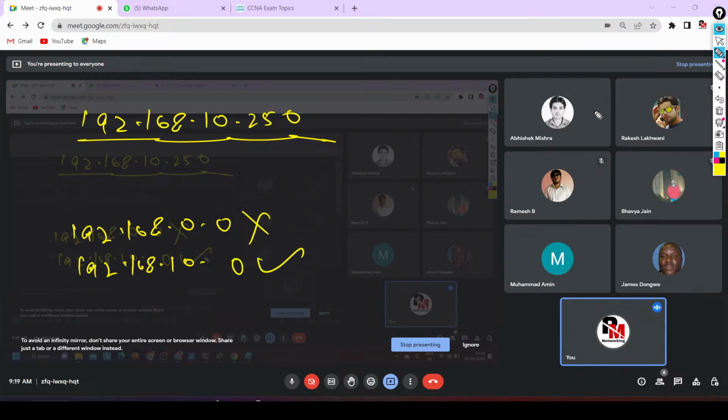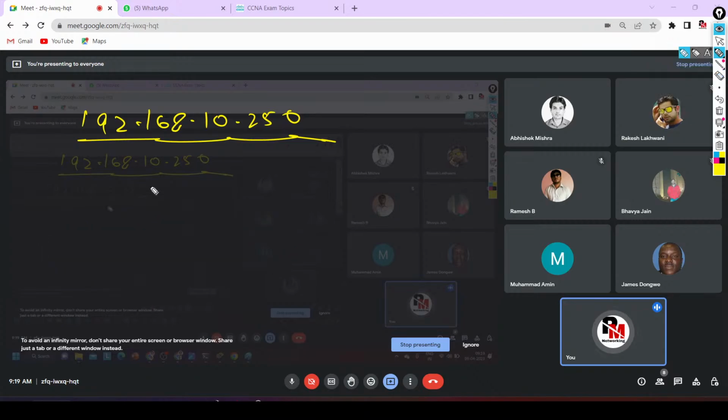See here, what will happen if you convert the IP address into binary, and convert the subnet mask into binary. First of all, tell me what will be the subnet mask. This IP address belongs to which class? Class C. So the reserved subnet mask for class C is 255.255.255.0.